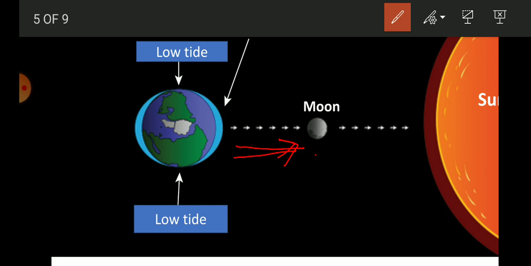So due to the gravitational pull of the moon, the water body of the earth gets attracted toward the moon. This is not only due to the moon's gravitational pull, it is also due to the sun's gravitational pull. So the gravitational pull of the moon and the sun pulls the water body of the earth's surface.